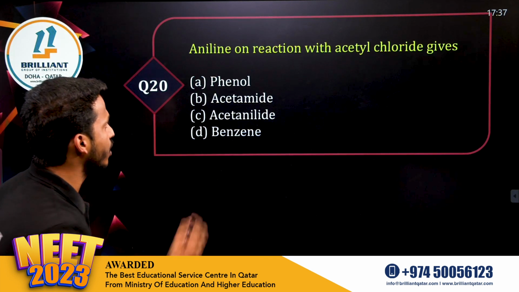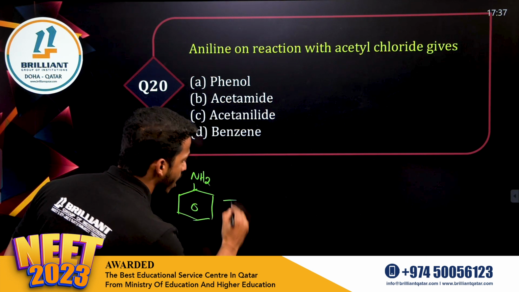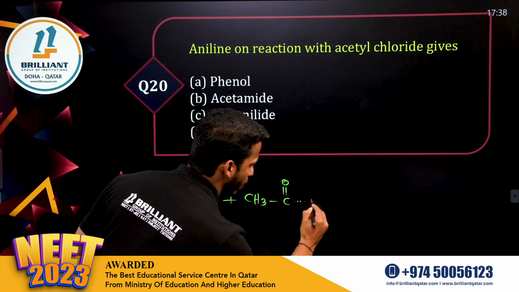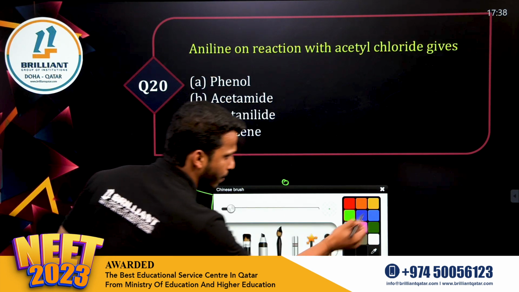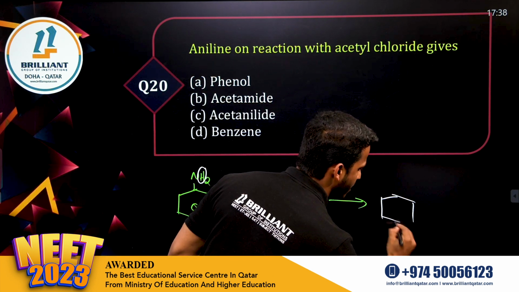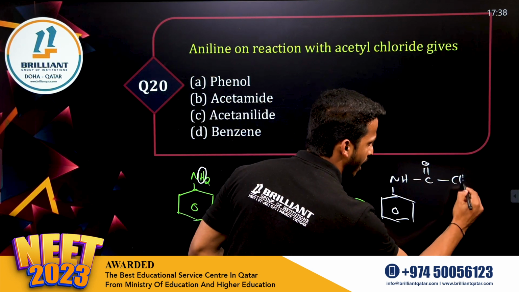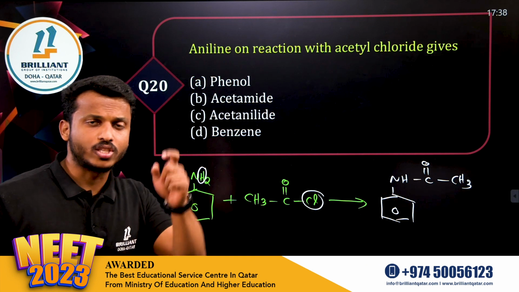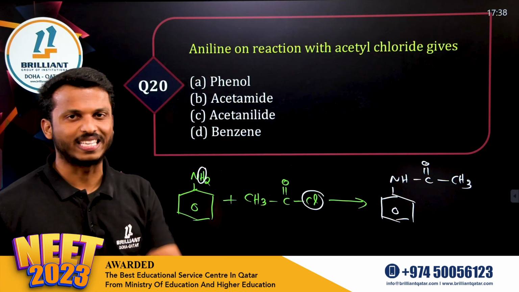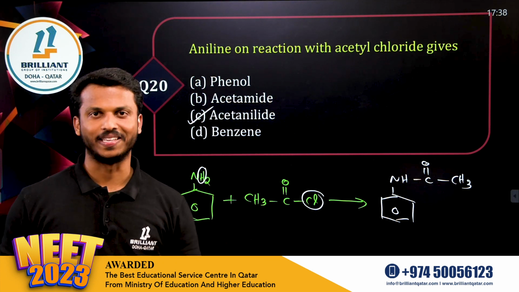Now, aniline on reaction with acetyl chloride. What is aniline, dear all? Aniline is benzene with NH2. What do you mean by treating with acetyl chloride? What is acetyl chloride, dear all? CH3COCl. What happened, dear all? So simple reaction. Here, amine H and Cl are eliminated. You will get benzene with NH, remaining COCH3. Dear all, benzene with NHCOCH3, what we call N-phenylethanamide, or we can call it acetanilide. Acetanilide, option C, that is the answer.